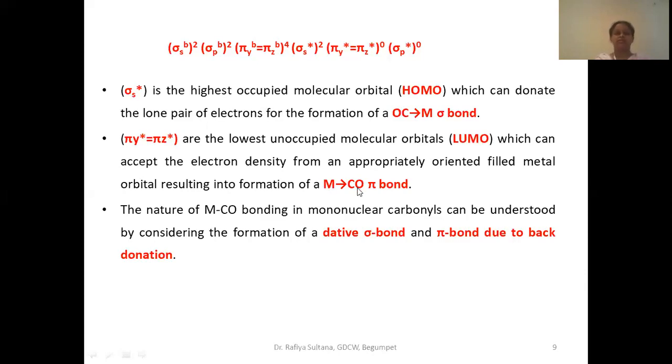In this way, the metal carbonyl bond is mostly a dual bond, that is a sigma bond, and also a pi bond. Okay, understood. The nature of M-CO bonding in mononuclear carbonyls can be understood by considering the formation of dative sigma bond and pi bond due to back donation. The sigma bond is a coordinate bond, or we can also call it a dative bond. And the pi bond is due to back donation of electrons from the metal.